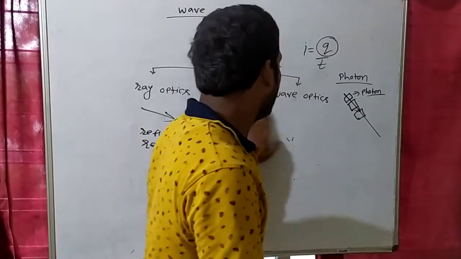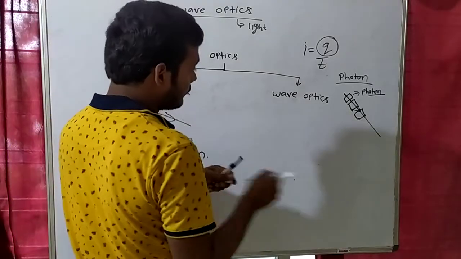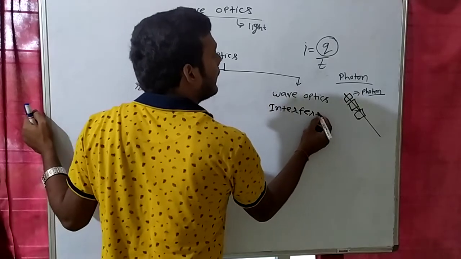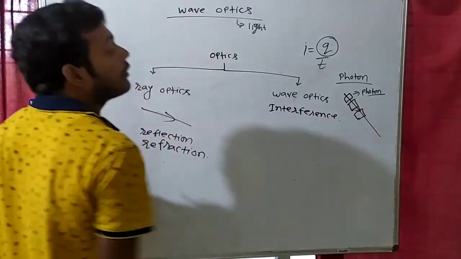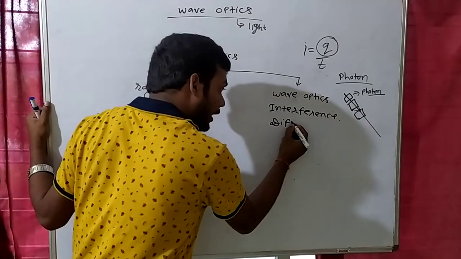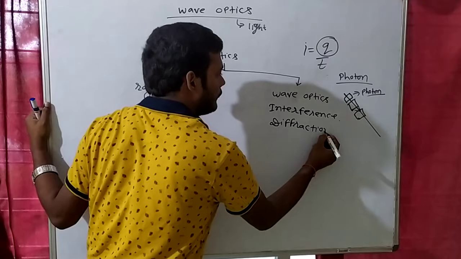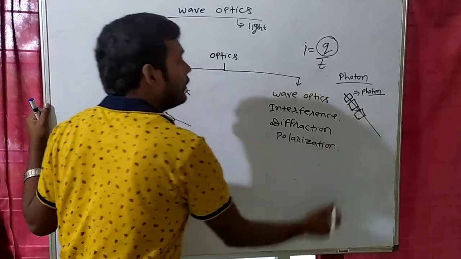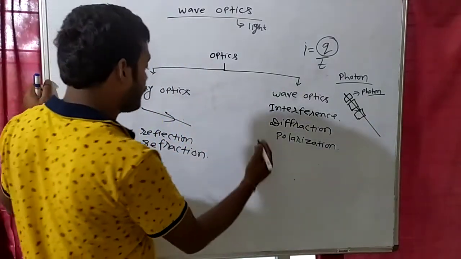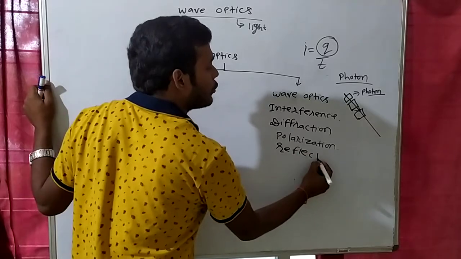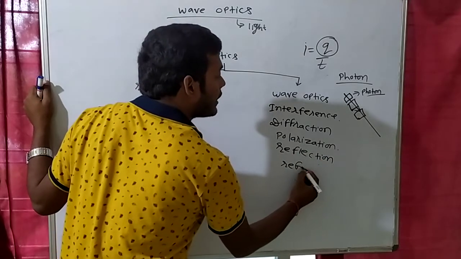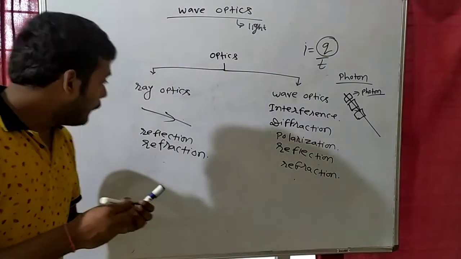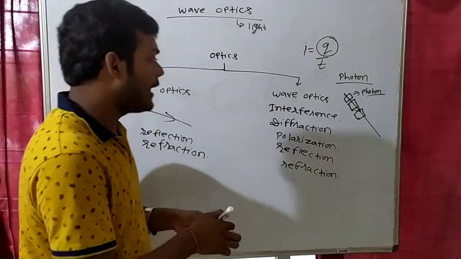But there are some phenomena, for example, I am writing some phenomena: interference, diffraction, polarization. With the help of wave optics we can explain reflection also. We can explain refraction also. Right? So with the help of ray optics we can't explain these three things.